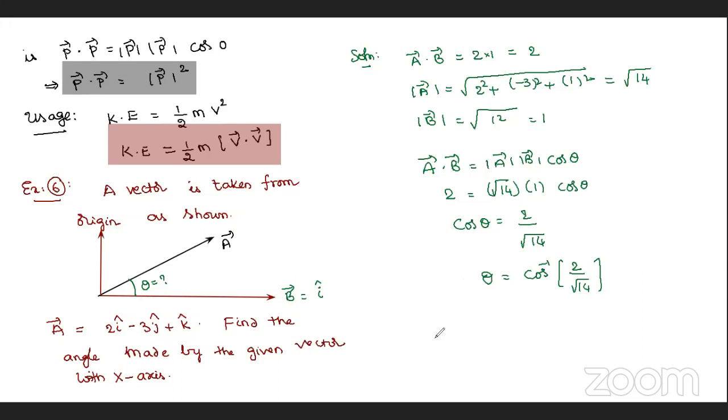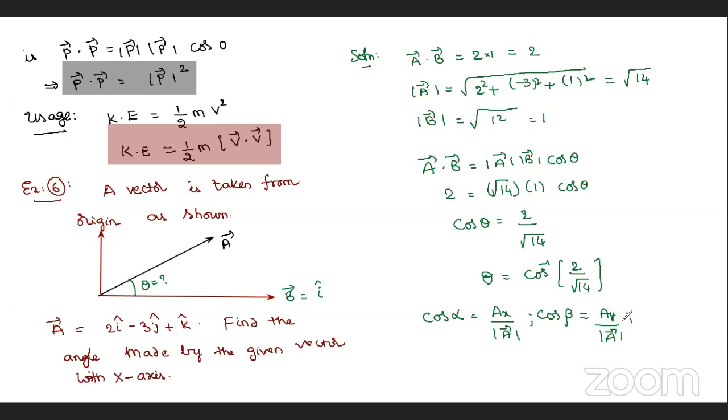That directional cosines, long back in vectors, I explained the angle made by the vector with the x-axis: cos alpha is equal to AX by mod A. With the y-axis, cos beta is equal to AY by mod A. Try to recollect, very long back.